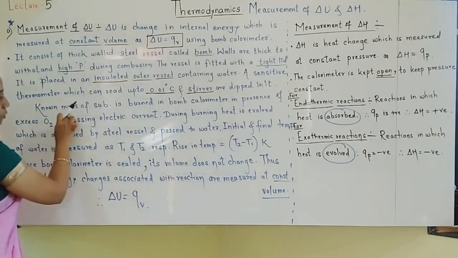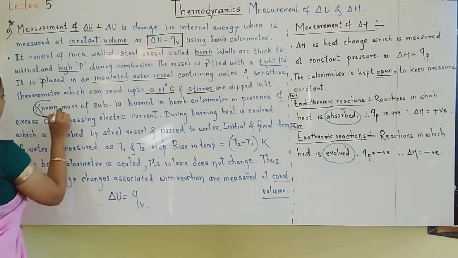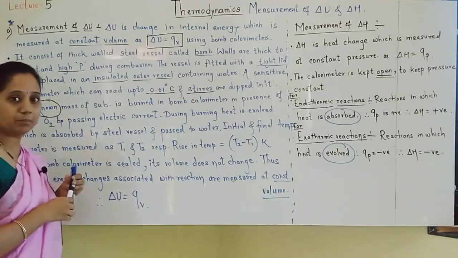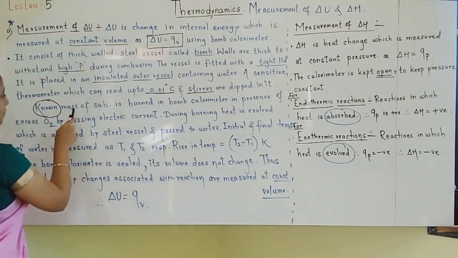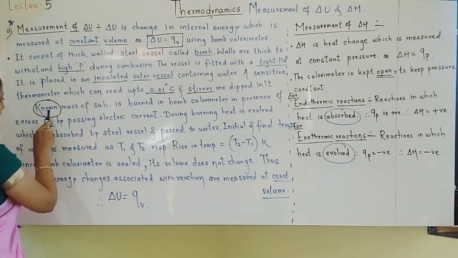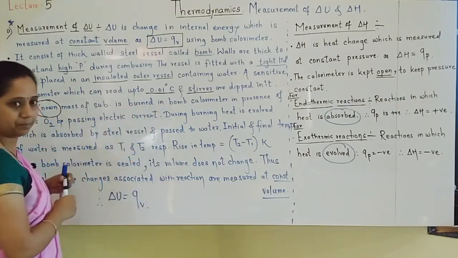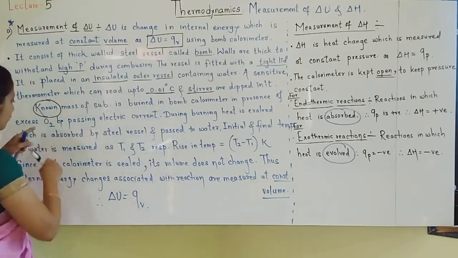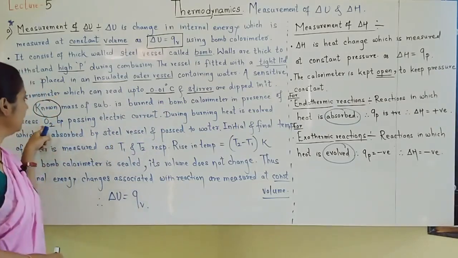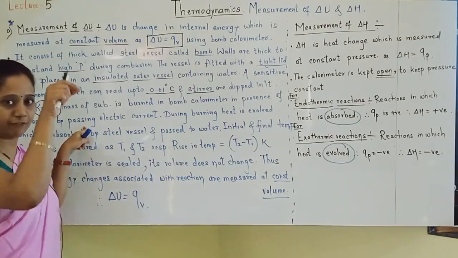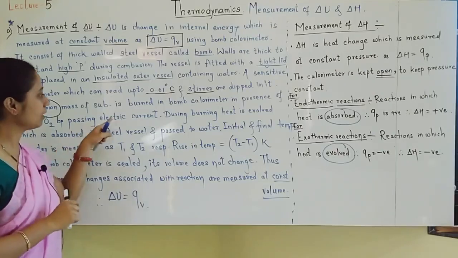Next, how is the experiment performed? A known mass of whatever substance we are going to burn in the bomb calorimeter is first measured. A known mass of the substance is burnt in the bomb calorimeter, of course in the presence of excess oxygen, because I have shown you the passage of oxygen in the diagram. By passing electric current through the firing leads we have seen, the substance is burnt.